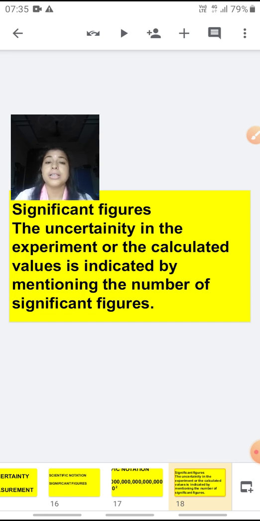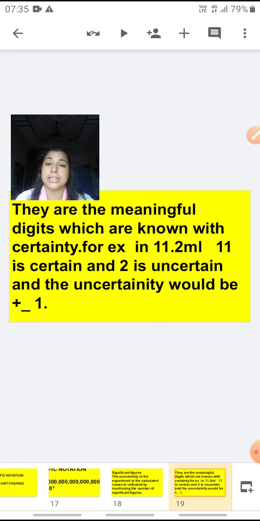The uncertainty in the experimental or calculated values is indicated by mentioning the number of significant figures. As I told you, uncertainty generally comes in the experimental value and the theoretical value. We can calculate the uncertainty by counting the number of significant figures. Now what are significant figures? They are the meaningful digits which are known with certainty.